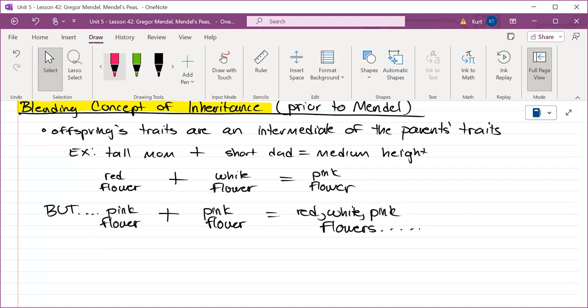This concept says there should be nothing better than the other because eventually everything is going to be the same. If you give it generation after generation, maybe hundreds and hundreds of years, everything will be a level playing field. We know that's not the case. I look around this room, I got tall kids, short kids, blonde kids, brunette kids, blue eyes, brown eyes, weird looking kids and weirder looking kids. You're my students, I'm allowed to pick on you. Everybody's different. And that's due to this not being so.